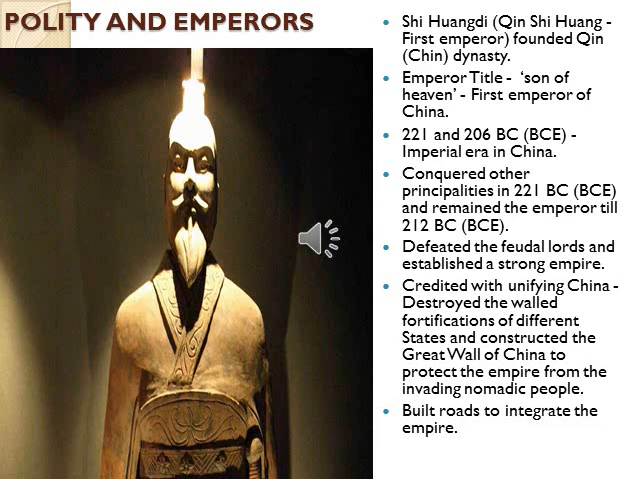The period between 221 and 206 BC is known as the imperial era in China. Imperial means related to the empire. He conquered other principalities in 221 BC. Shi Huangdi captured other regions of China in 221 BC and became the emperor, and he remained the emperor till 212 BC.